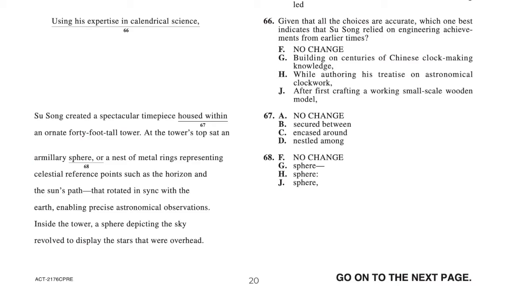If you look at these choices, "secured between an ornate 40-foot tall tower," that doesn't really make sense. You can't be secured between. A spectacular timepiece cannot be secured between something. "Encased around," that doesn't make sense either. Or "nestled among." See, these prepositions do not go well with these verbs. However, "housed within" makes sense. And that is why it's the best answer choice for these questions.